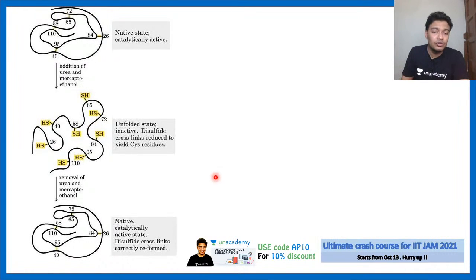Now you can remove the urea and beta mercaptoethanol, which are the perturbing agents. And in this experiment, Anfinsen found that the native structure could be reobtained. Okay, the native structure could be reobtained. Right? So you understood this part?